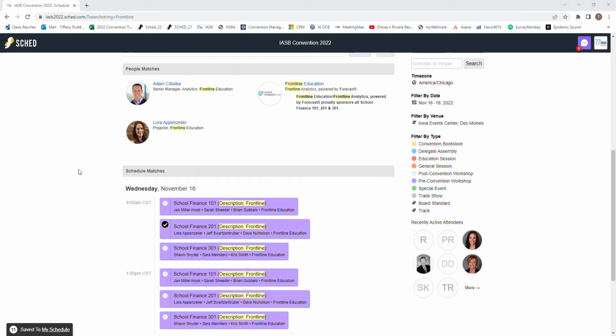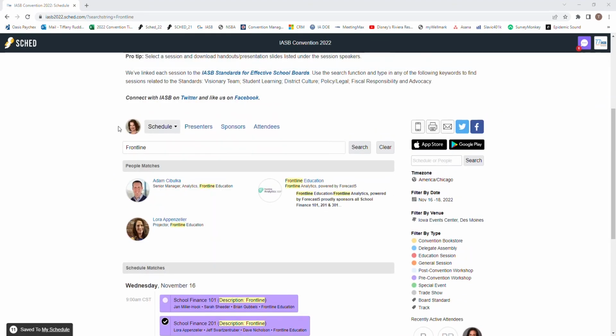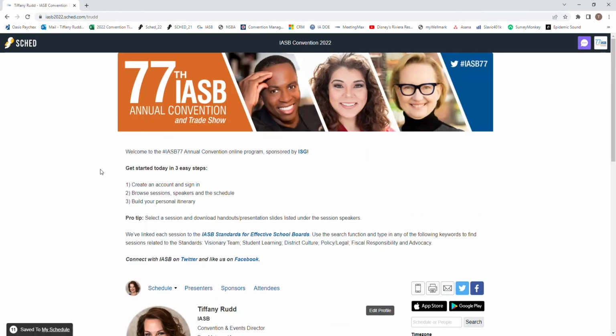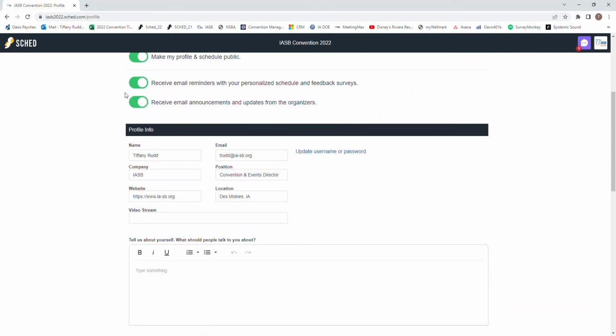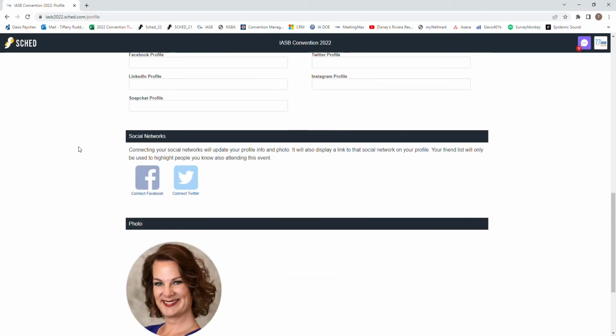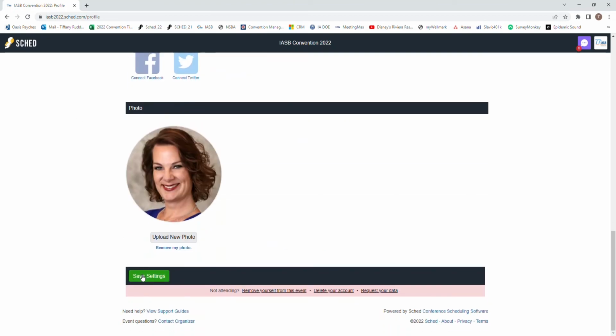New for this year, SCHED offers a chat function that allows you to talk directly with other attendees. To utilize this function, you'll need to engage the settings in your profile. As we've seen earlier, click the Settings button and make sure that your profile is set to public. Be sure to click Save Settings once you have that engaged.